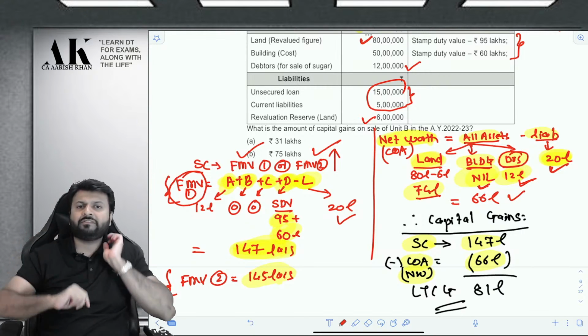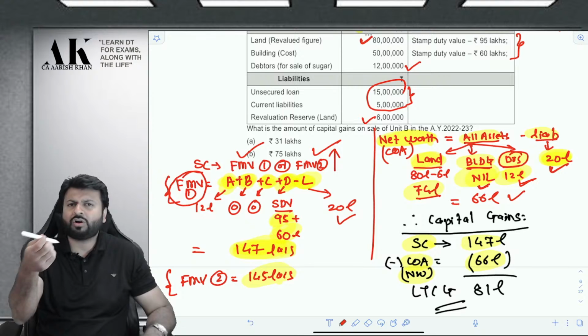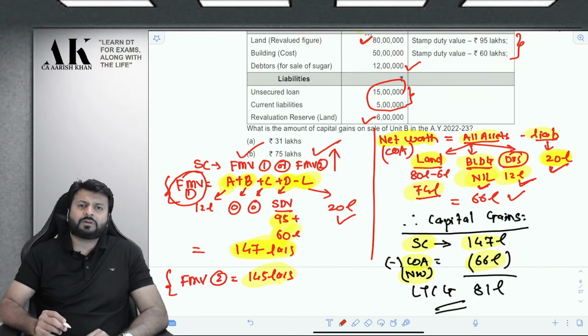So let us talk about FMV1 now. FMV1 is A plus B plus C plus D minus L. You might have studied all these things in your syllabus, from whichever professor you have done.